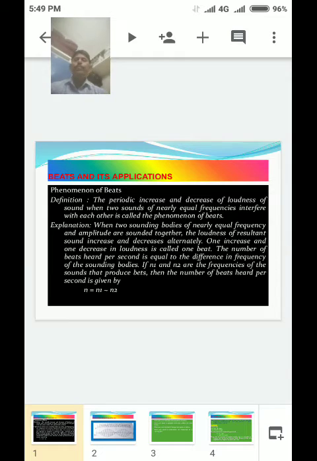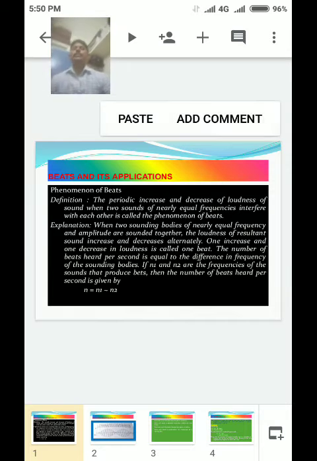Phenomenon of beats. The periodic increase and decrease of loudness of sound when two sounds of nearly equal frequencies interfere with each other is called the phenomenon of beats.